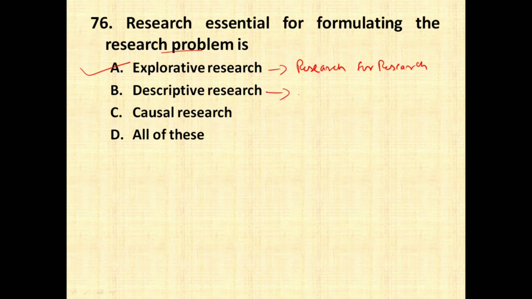Descriptive research is a research wherein you state the features or characteristics of a particular population under study. Causal research is nothing but whenever there are two variables, that is independent variable and dependent variable, and you do an experiment to find out the cause and effect relationship, then it is called causal research. So all these types of research are very important, which are asked in paper 1 as well as in paper 2. When I start the series on paper 1, I'll explain all the different types of research which are present.